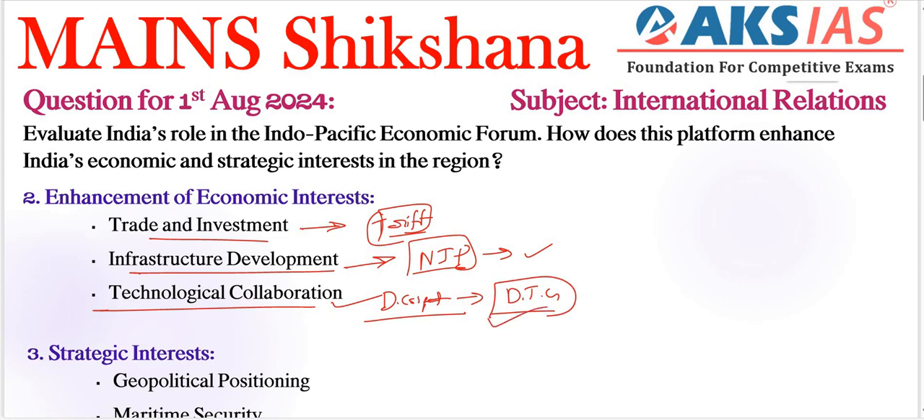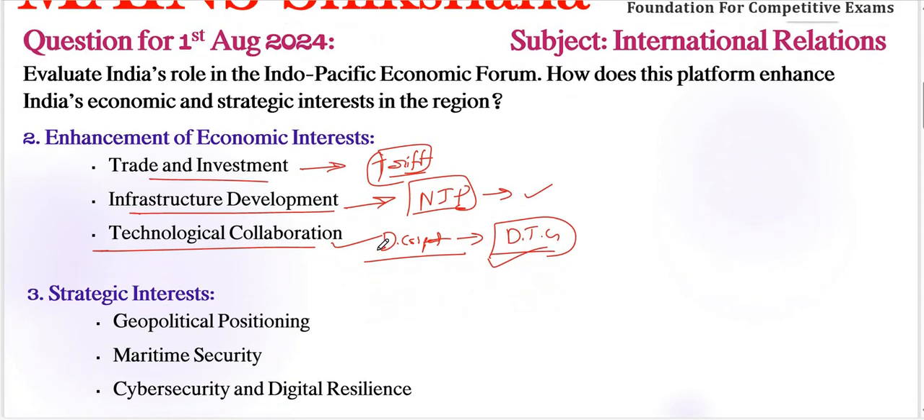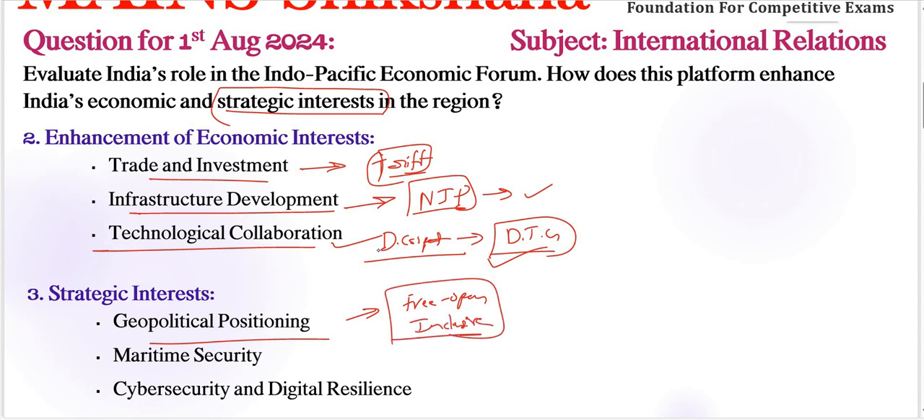So next, enhancing strategic interests. Coming to our last important keyword, that is strategic interests. We need to give complete information. Geopolitical positioning is one important point. India's participation in the IPEF complements its strategic goals in the Indo-Pacific, particularly reinforcing its stance on a free, open and inclusive regional order. That is very, very important. As a great geopolitical placement in the Indo-Pacific region, India is going to participate in the IPEF very importantly.